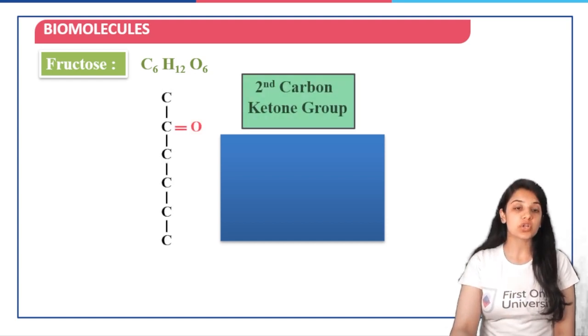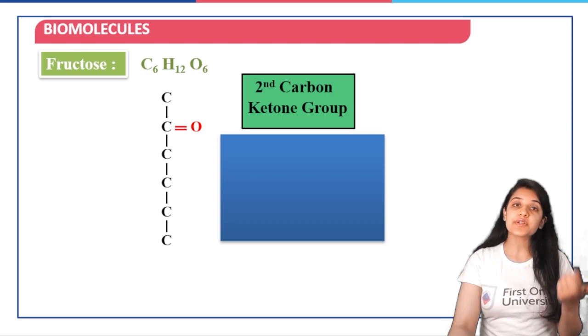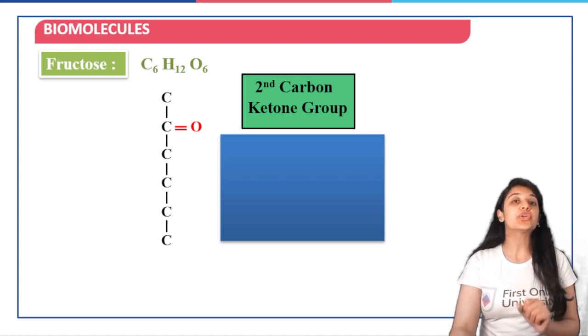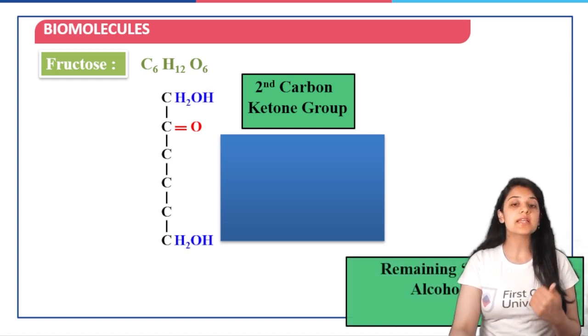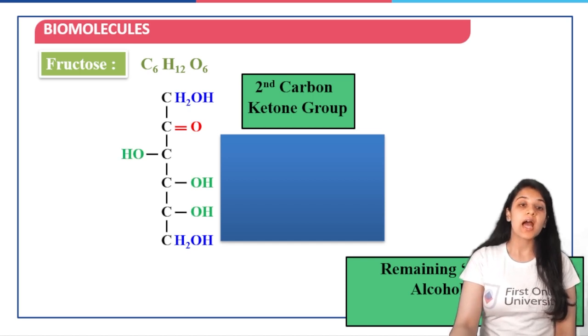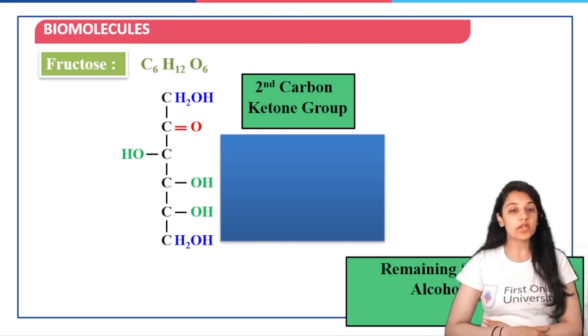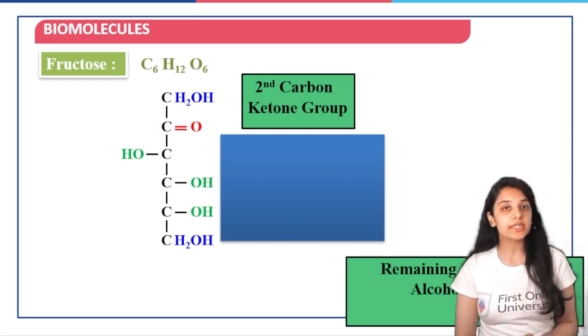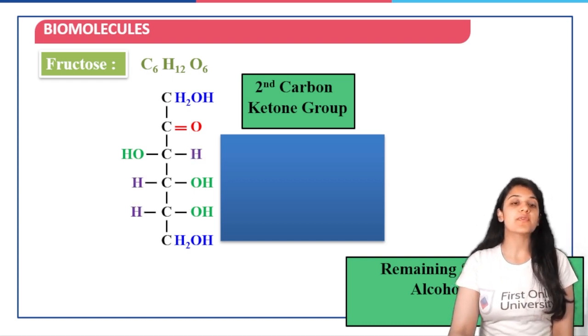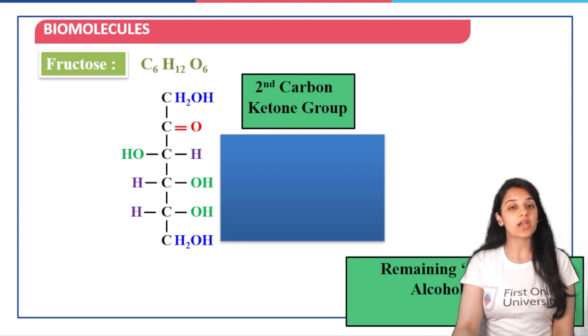But when we look at the structure of fructose, instead of the first carbon having an aldehyde group, the second carbon is a ketonic group. And the first and the last carbons have the OH groups, which are primary alcohols, and the in-between 3 carbon atoms are secondary. Again, here the position of OH, all the OH are going to be on the right except for the OH on the third carbon atom. And the rest of the valencies are going to be satisfied by hydrogen atoms.